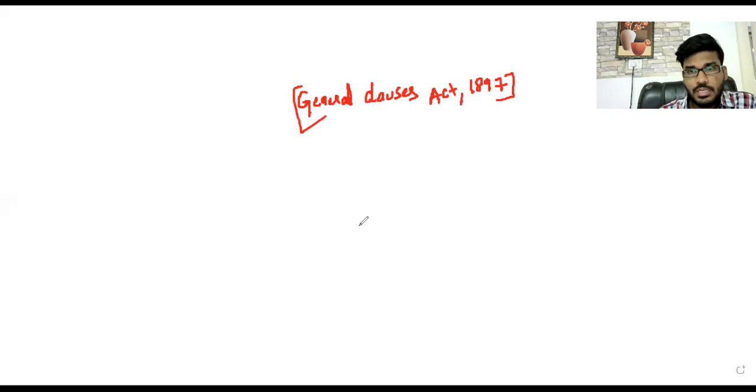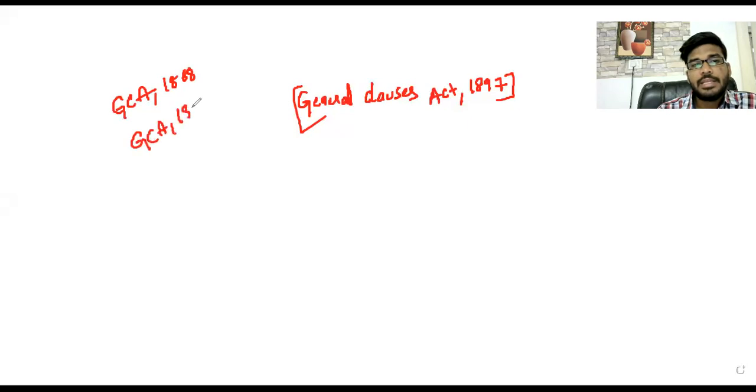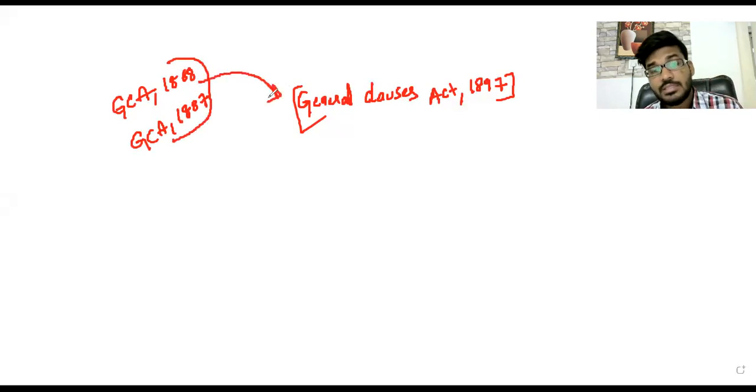Before the General Clauses Act 1897, in India, two more General Clauses Acts were there: one is the General Clauses Act 1868 and a General Clauses Act 1887. In the year 1897, what we decided was to combine these two acts and frame another act, nothing but the General Clauses Act. So what is the main purpose of this act? What is the main purpose, sir?